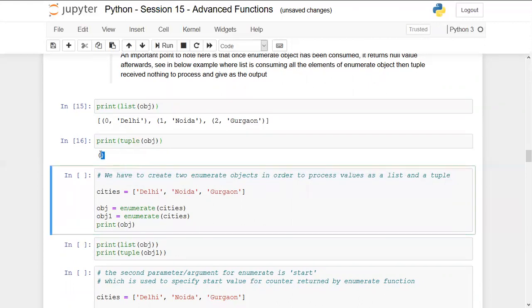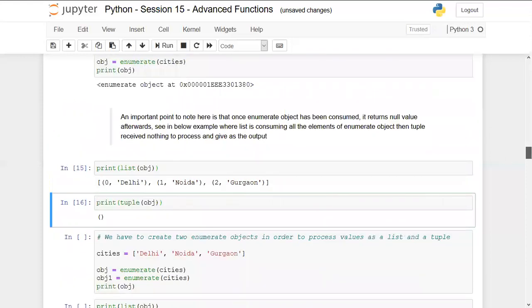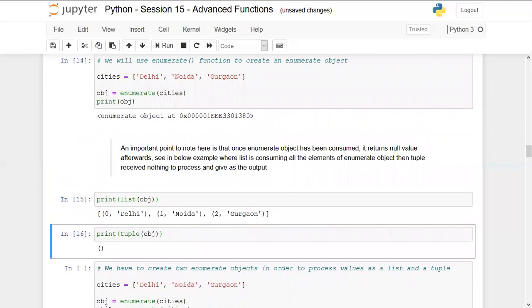So here I was, Kashish, getting you the mean to say, uh-huh. Kashish, you mean to say that the enumerate function has to be used only once? Yep.